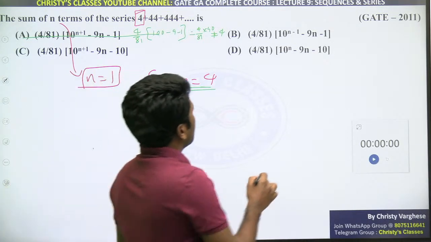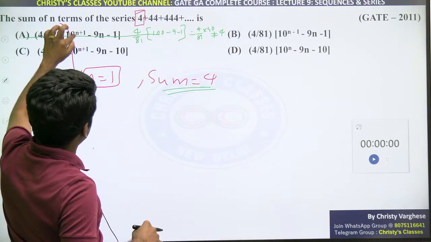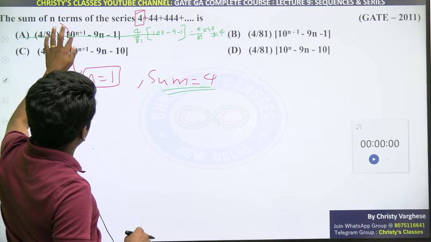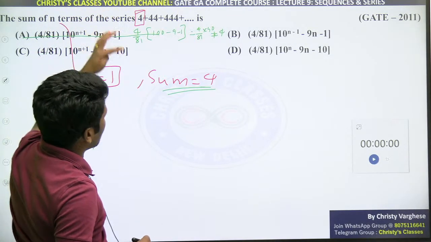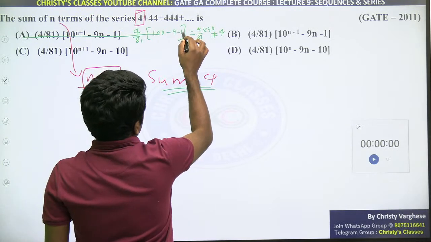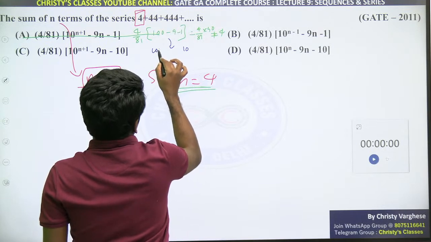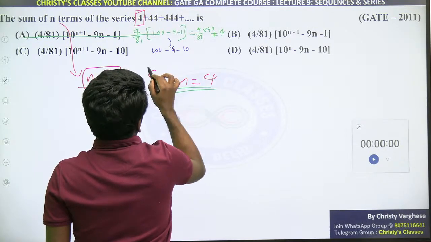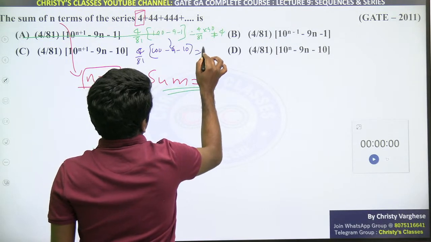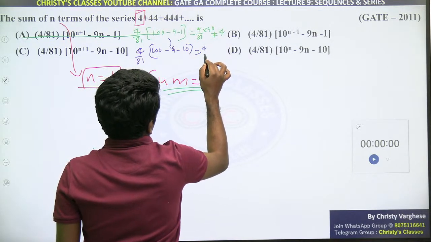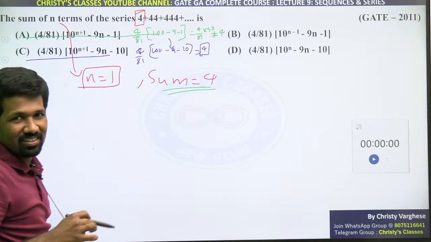So let us check B. Now look at it, observe carefully. It is easy to compare these two options. In these, these two terms are the same. So minus 1 versus minus 10. So that is a smart way. So same thing, instead of minus 1 it should be minus 10. That is 100 minus 9 minus 10. That is 100 minus 19, no? That is 4 by 81 into 81. 4 by 81 into 81 is 4.